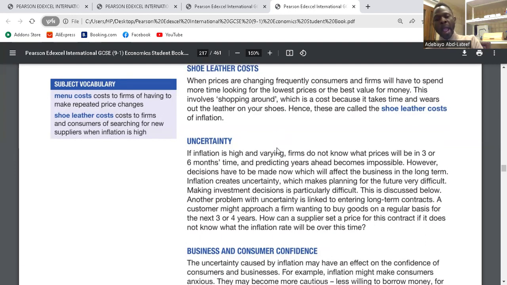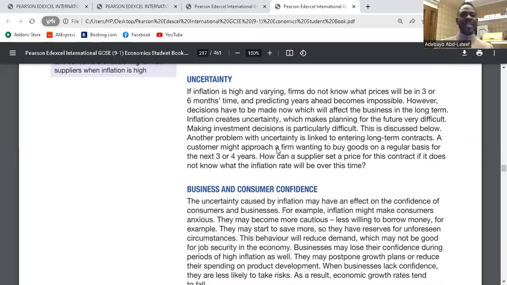Clear. Uncertainty. If inflation is high and varying, firms do not know what price will be in 3 or 6 months' time. And predicting years ahead becomes impossible. However, decisions have to be made now, which will affect the business in the long term. Inflation creates uncertainty, which makes planning for the future very difficult. Making investment decisions is particularly difficult. This is discussed below.